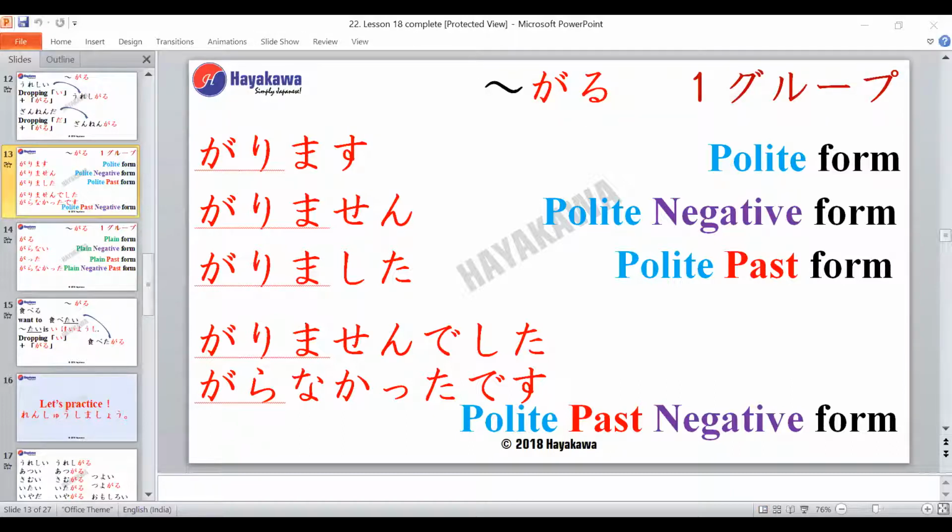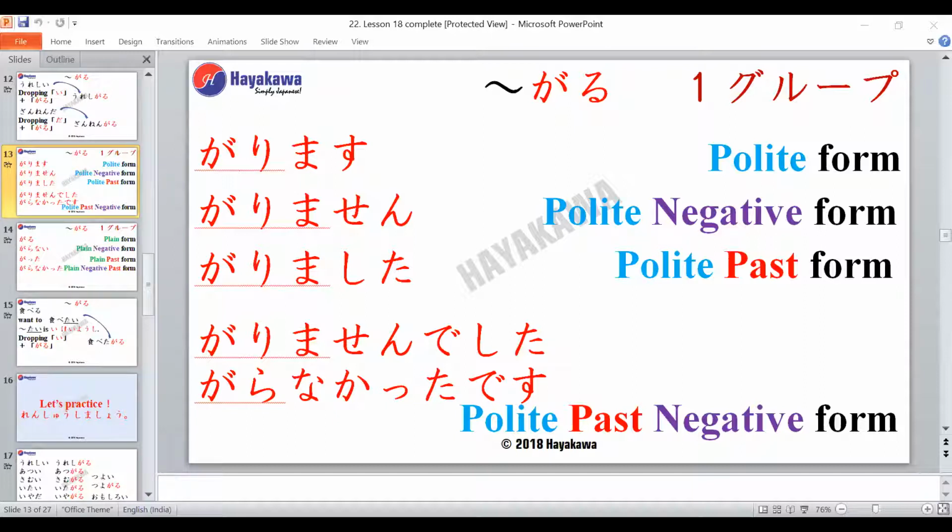So we have a word garu, right? It's like a verb. So what will be the polite form of this verb garu? Garimas. Very good. So it is garimasu. And then the polite negative form? Garimasen. Very good.